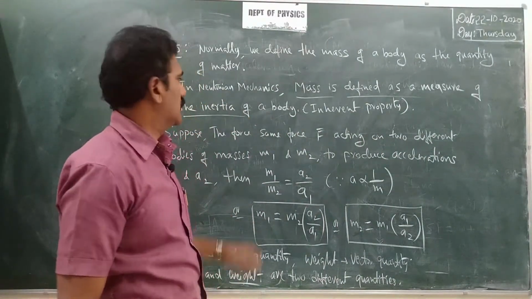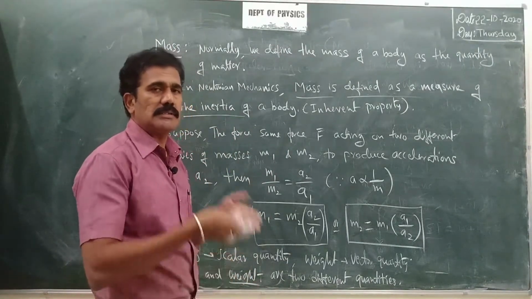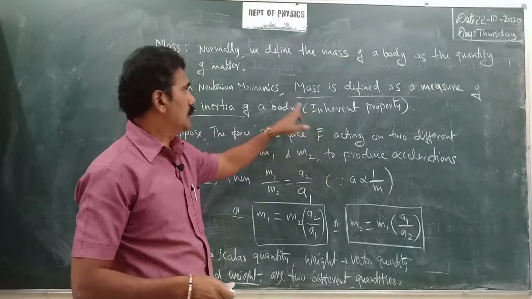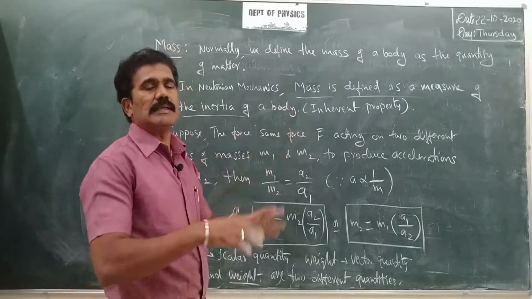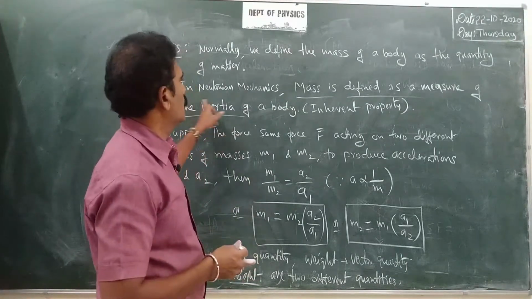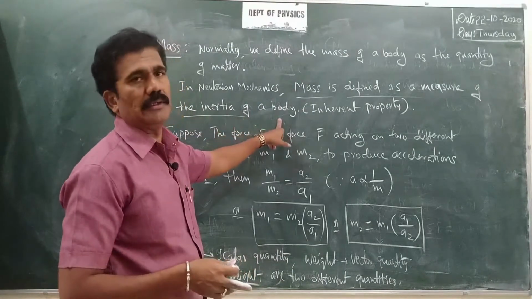As we defined, the inertia is the inherent property of a body. Like that, mass is also some inherent property. So due to its mass only, we can see the different accelerations in the body. That is why according to Newtonian mechanics, mass is defined as a measure of inertia of a body, right?